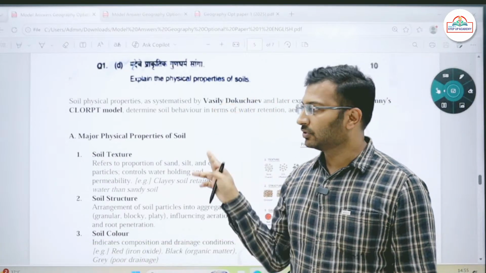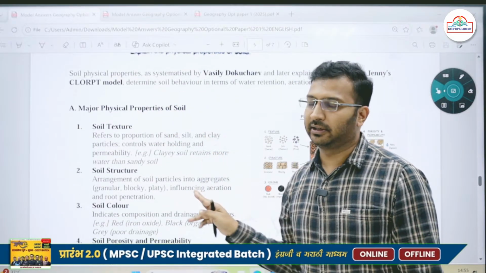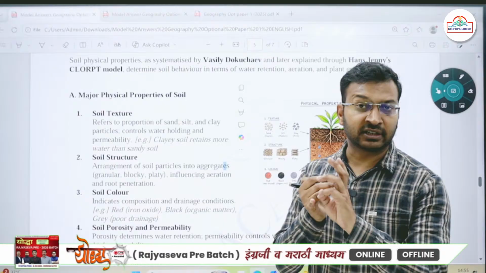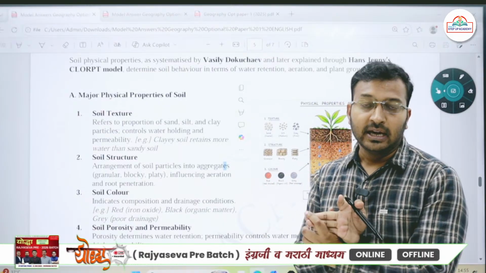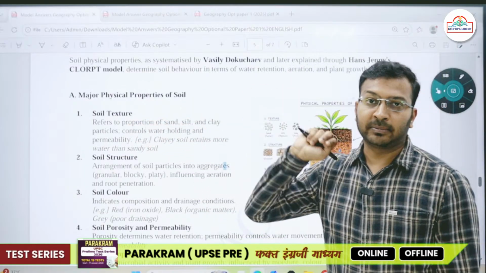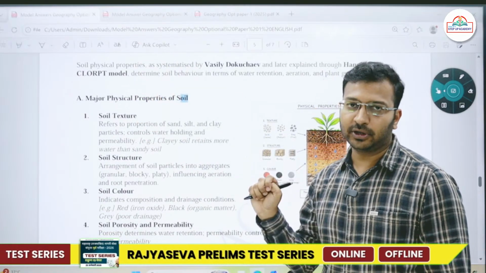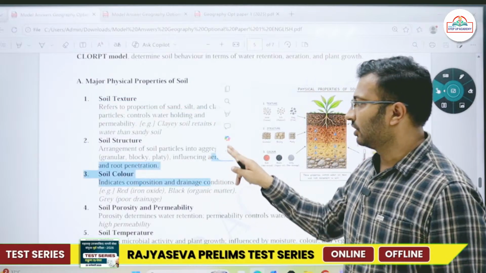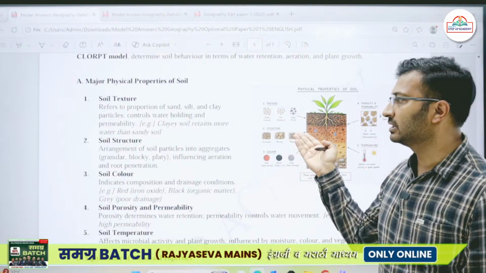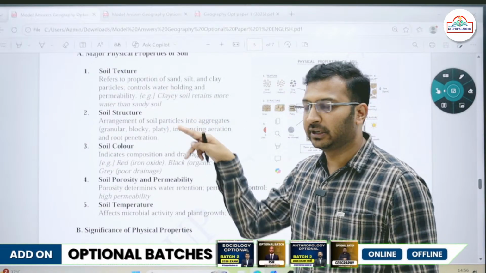Explain the physical properties of the soil. So what are the physical properties? Major physical properties. Pick up the subheading from over there and directly target. So first we have the soil texture, that is whether the soil consists of a large amount of sand, silt or clay. Depending upon the sand, silt and clay, the water holding capability as well as the permeability of the soil will vary. That is nothing but a physical property of the soil. Then soil structure, whether the soil has large granules, whether it is blocky or platy. Depending upon this, the water penetration will vary, the root penetration will vary.